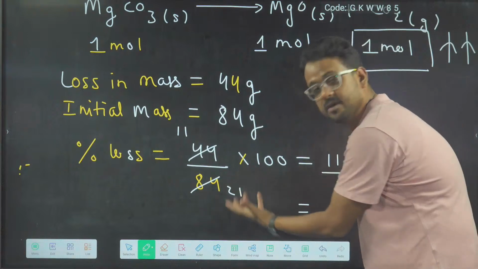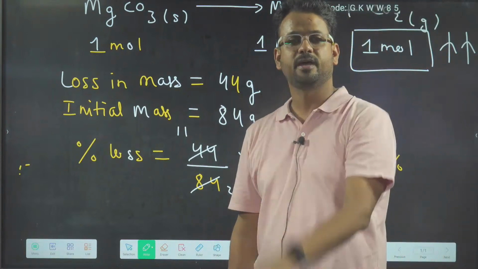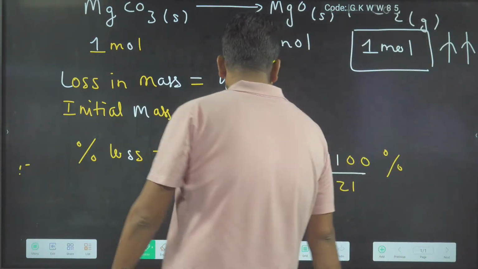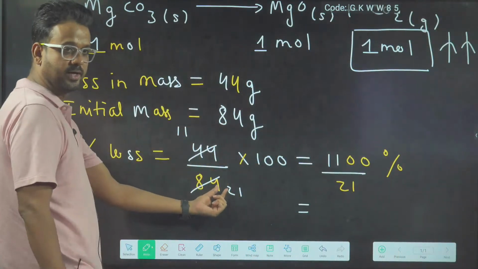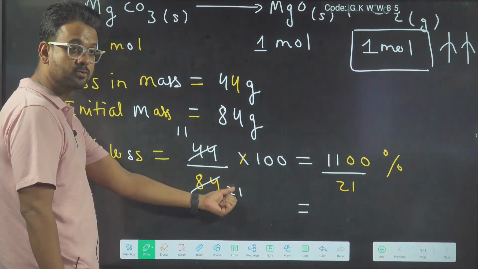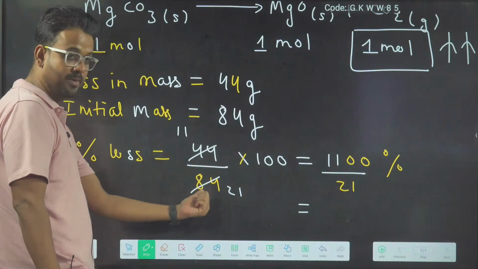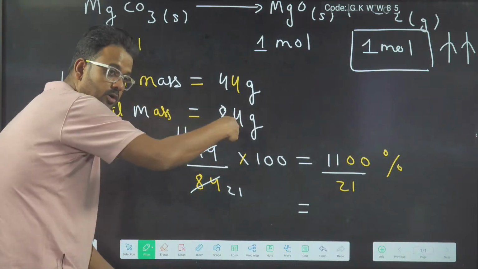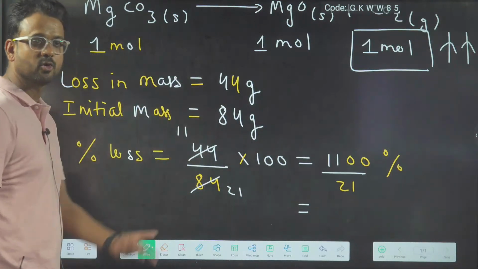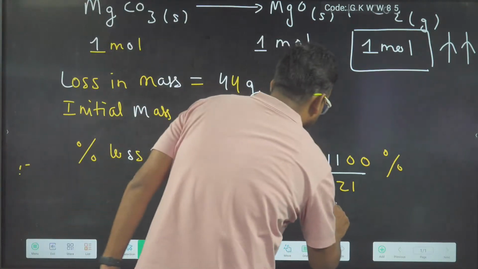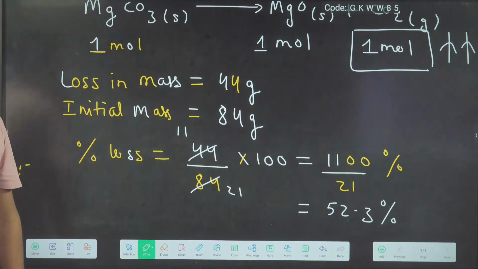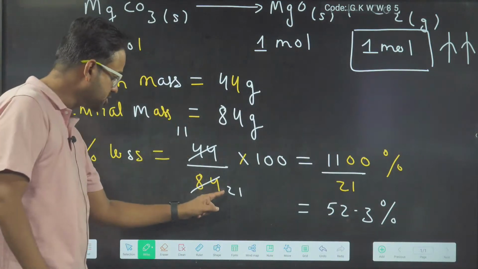Okay? So in the actual NEET question, beta, 4 options will be there. Now looking at this value, I am able to make out that if this was 22, then the answer would come 50. But it is not 22, it is less than 22. So if the denominator decreases, then the value increases. So the answer will be more than 50. So all of you are telling me it is 52.3%, so I will go with that. So more than 50% will be the answer.